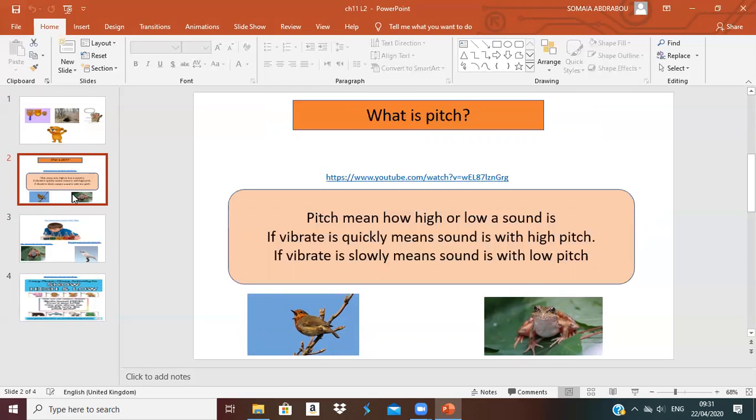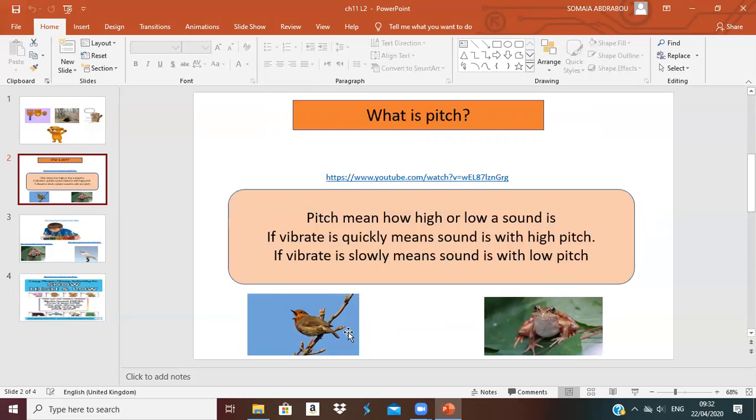So I can say if the sound vibrates very quickly, it means that you have a high pitch. If the vibration of sound is slow, it means you will have a low pitch. So vibrating quickly will have a high pitch. Vibrating slowly will have a low pitch.